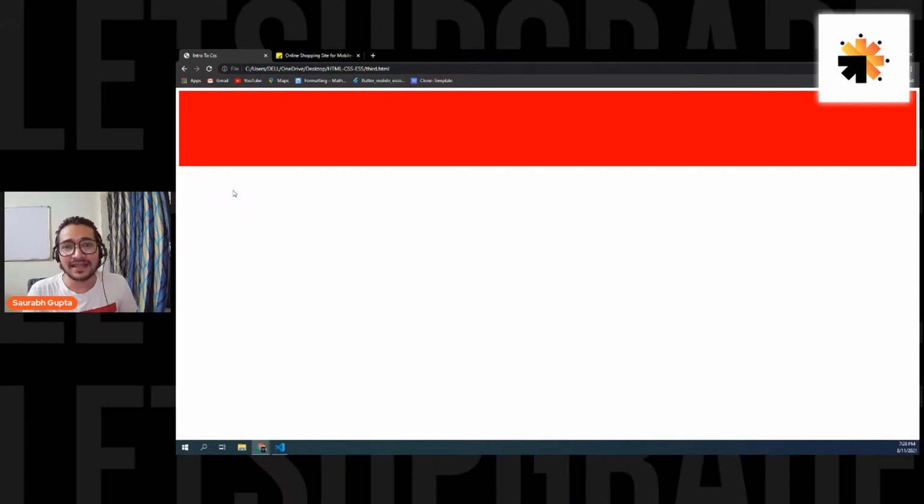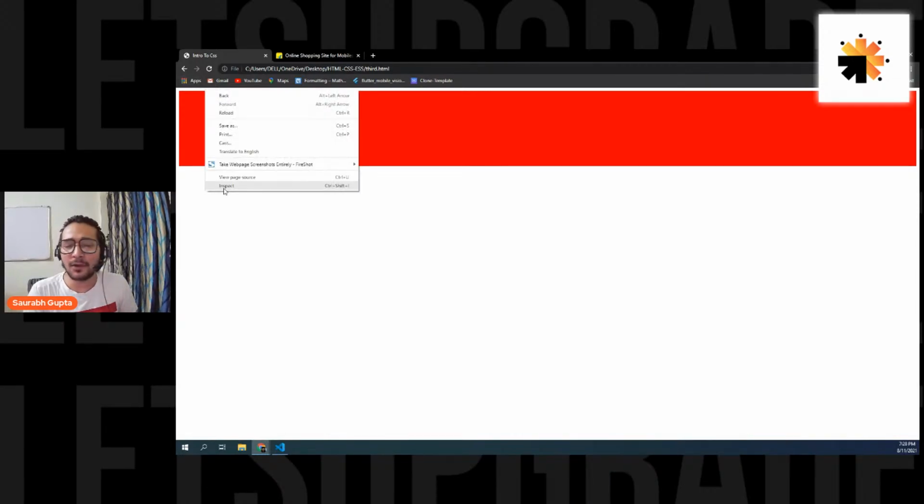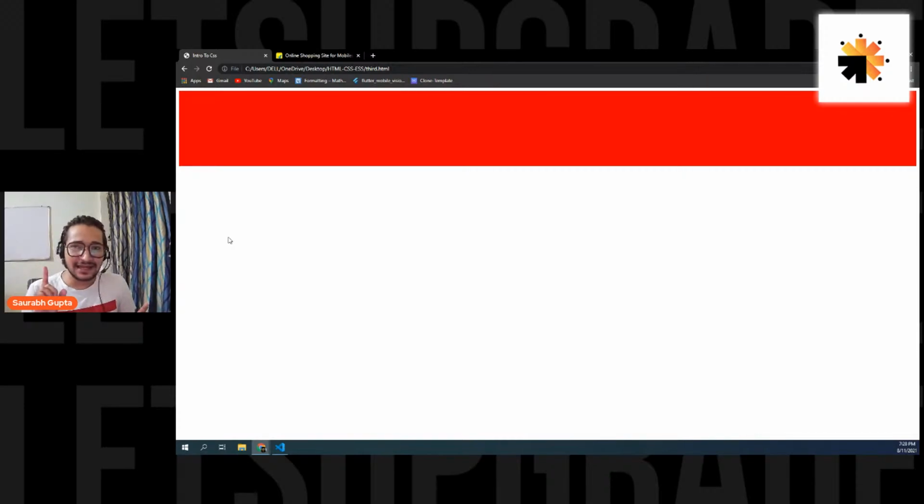That gap is nothing but a default. Now, guys, tell me, that gap can be padding or margin. Come on, tell me. Margin or padding? Exactly, it should be a margin because it's not having any color, right? It should be a margin.